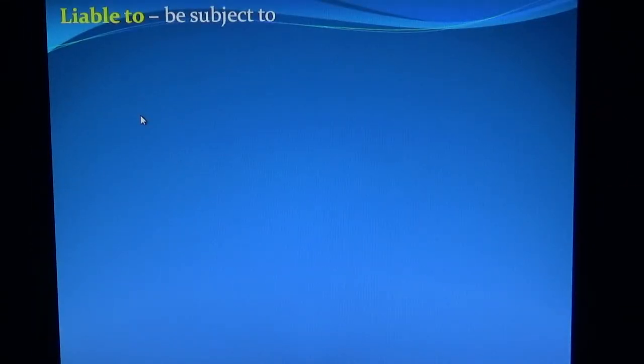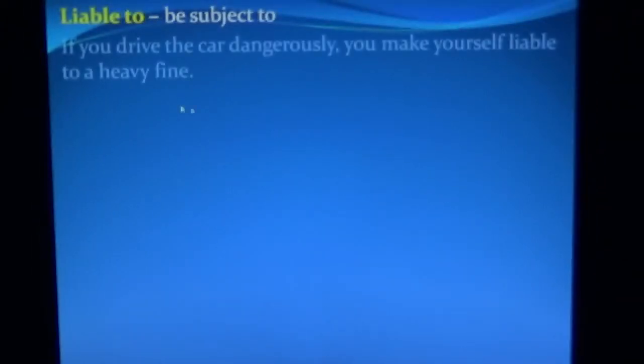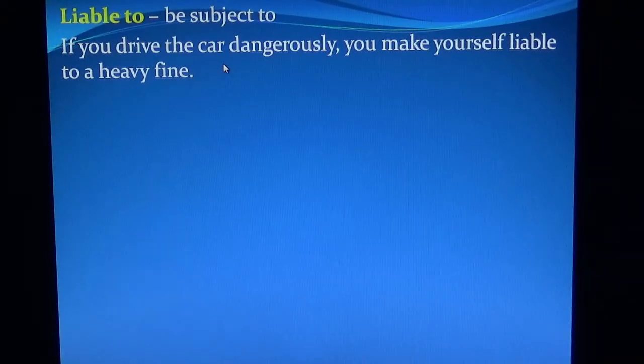Liable to means be subject to. Liable always takes a fixed preposition, that is to. If you drive the car dangerously, you make yourself liable to a heavy fine.